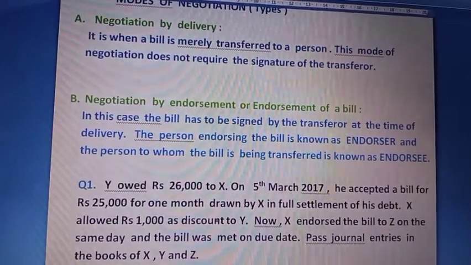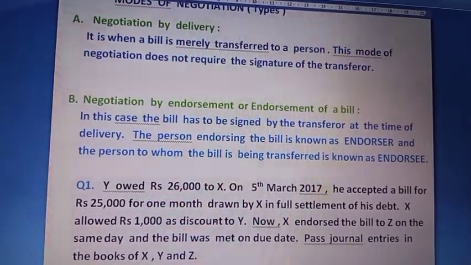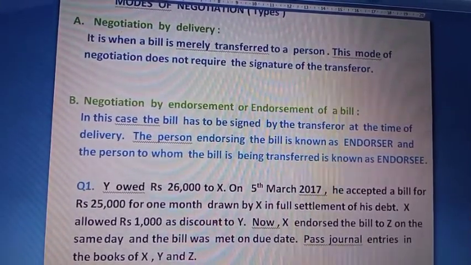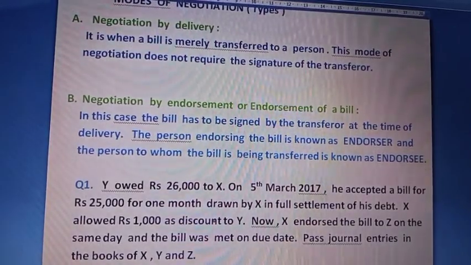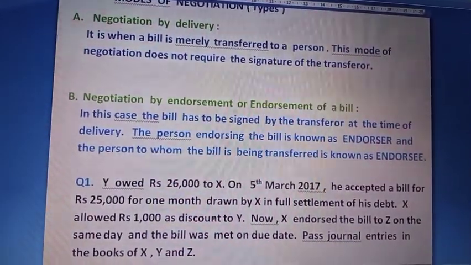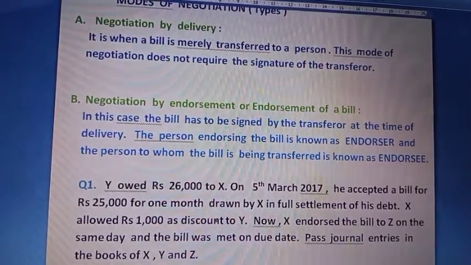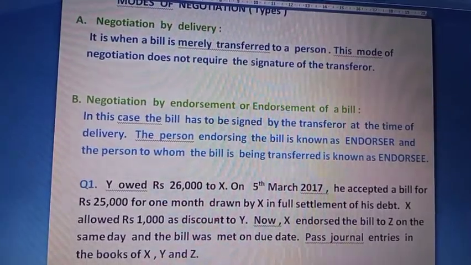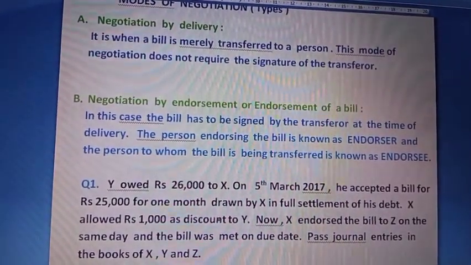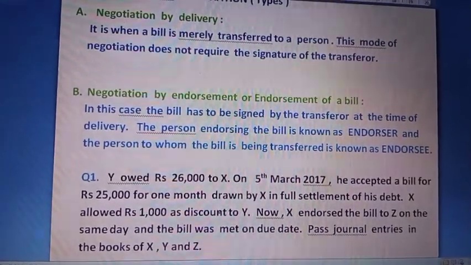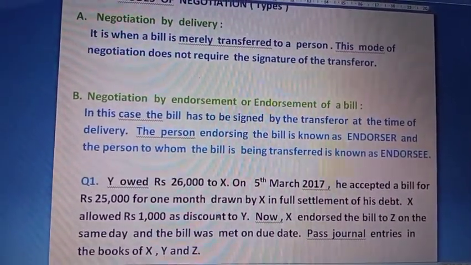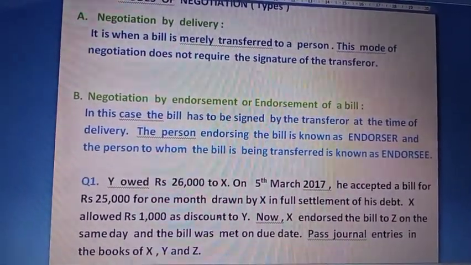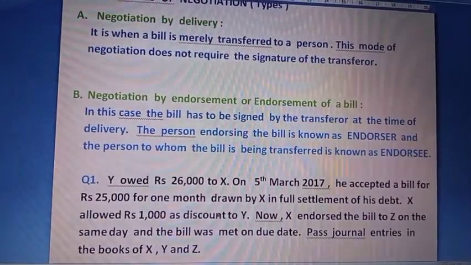That means whatever payment is made is the final payment. So this is the meaning, and in another way we can also assume that full settlement basically means discounting. Okay, and X allowed rupees 1000 as discount to Y. Now X endorsed the bill immediately on the same day to Z, and the bill was met on the due date. So here X becomes the endorser and Z becomes the endorsee.